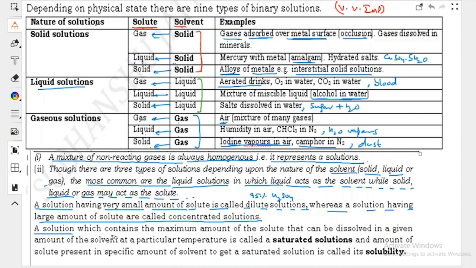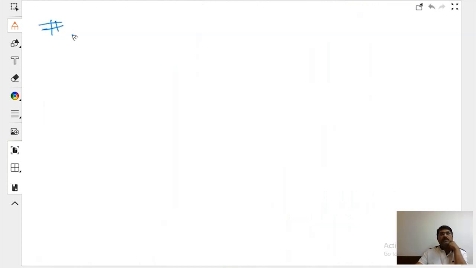A solution which contains the maximum amount of solute that can be dissolved in a given amount of solvent at a particular temperature is known as a saturated solution. I hope you understand what a saturated solution is. And the amount of solute present in a specific amount of solvent to get a saturated solution is known as solubility.